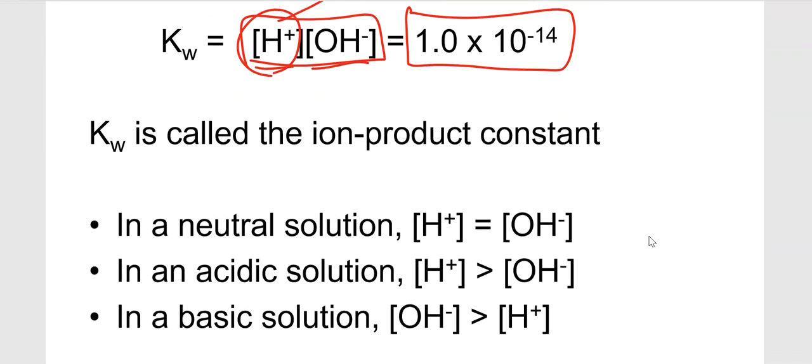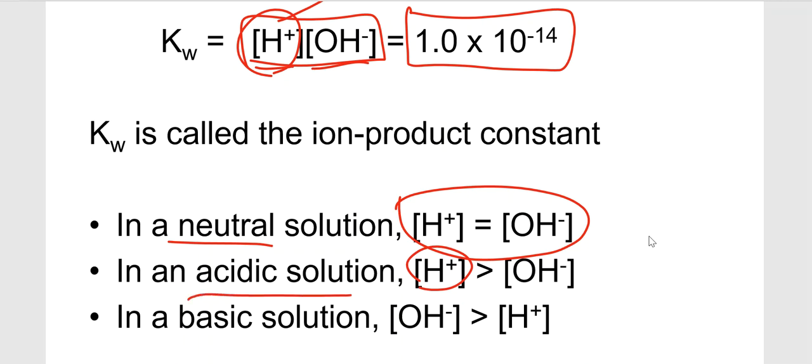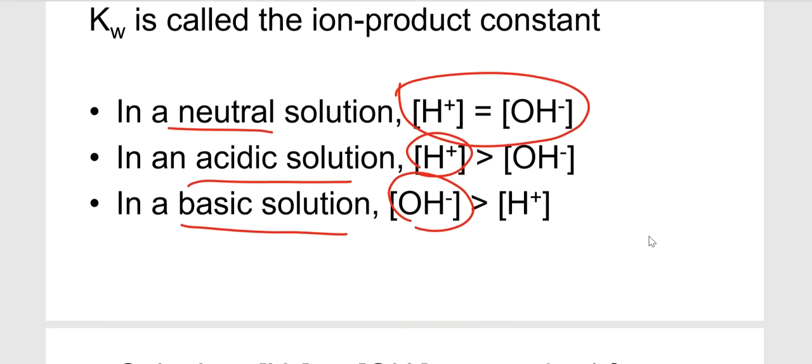So now, if the concentration of the H plus and the hydroxide are equal, we say that the solution is neutral. If the concentration of the H plus is greater than the hydroxide, we say that the solution is acidic. If the concentration of the hydroxide is bigger than H plus, we say that the solution is basic.